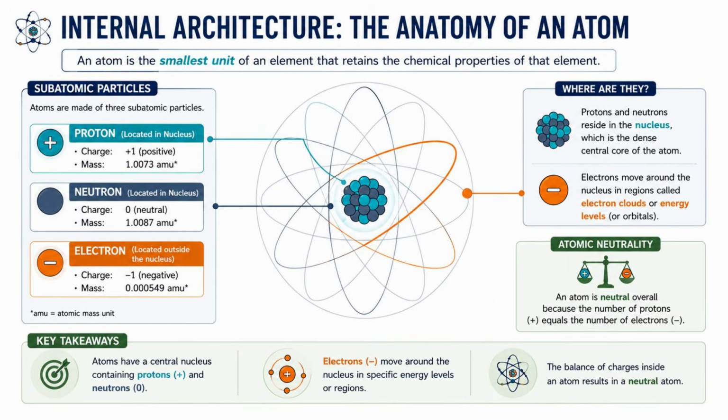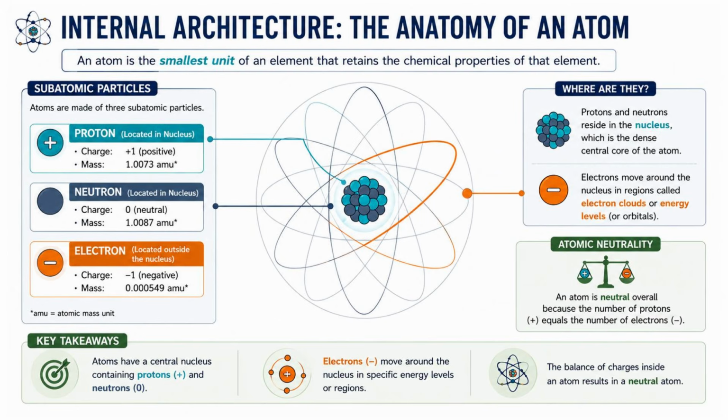So here are the key takeaways. Atoms have a central nucleus containing protons, which are positively charged, and neutrons, which are electrically neutral. Then electrons, which are negatively charged, move around the nucleus in specific energy levels or regions, and the balance of charges inside an atom results in a neutral atom.